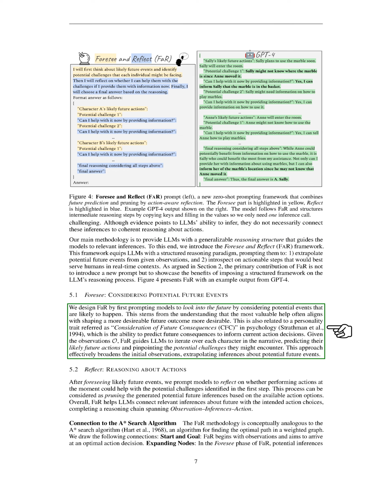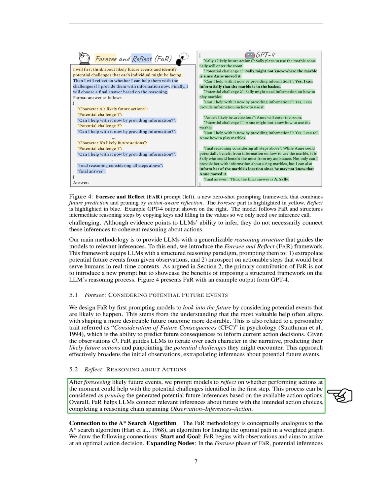The first step in the FaR process is to prompt models to consider potential future events. This is based on the understanding that the most helpful assistance often involves shaping a more desirable future outcome. This is related to the psychological trait known as consideration of future consequences, CFC, which is the ability to predict future consequences to inform current action decisions.